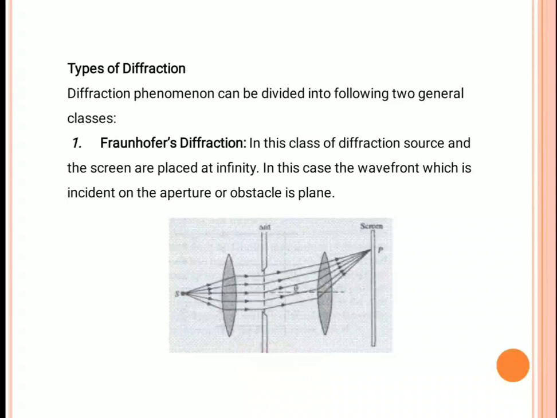Now these plane wavefronts are incident on an obstacle or aperture, here a slit. Then these wavefronts bend around the obstacle. So that's why in Fraunhofer diffraction the main conditions are that the screen is placed at an infinite distance, and the incident wavefront on the aperture or obstacle is plane.